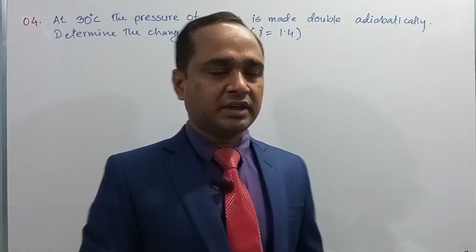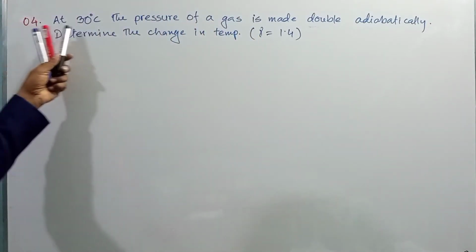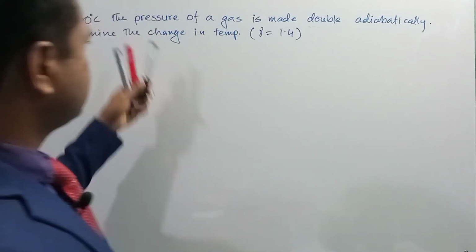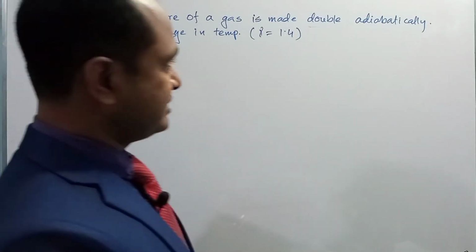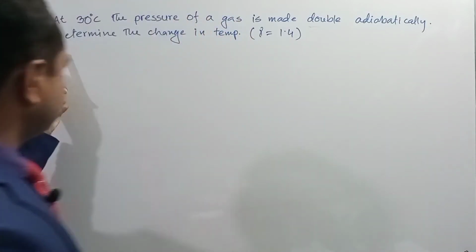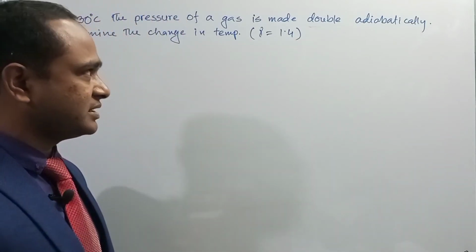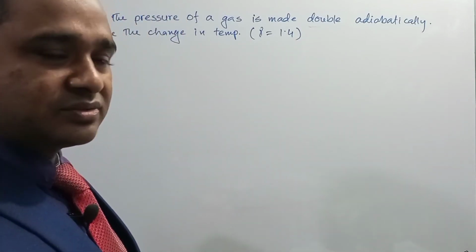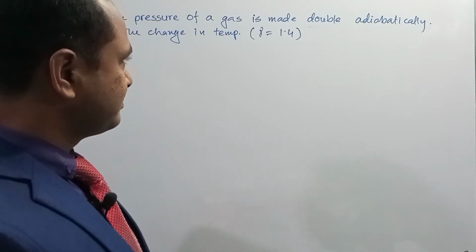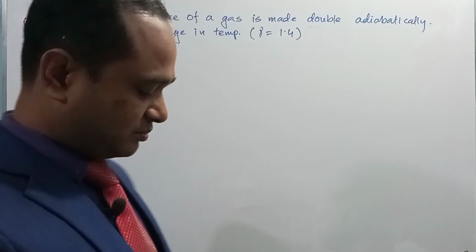Dear student, here is another mathematical problem. In the problem they said that at 30 degrees Celsius, the pressure of a gas is made double adiabatically. Determine the change in temperature. Here the value of gamma is 1.4. First we need to determine the final temperature, then we can calculate the change in temperature.